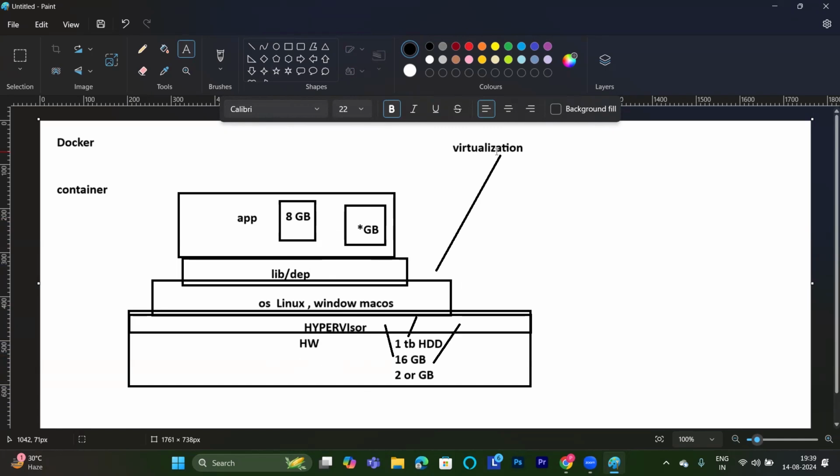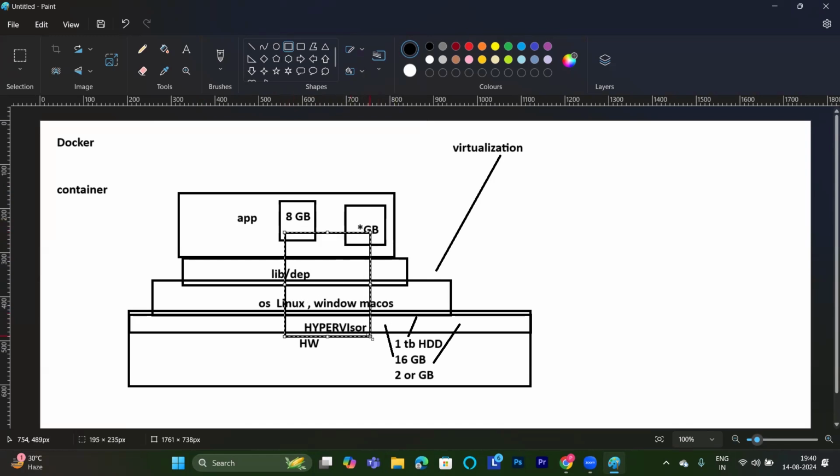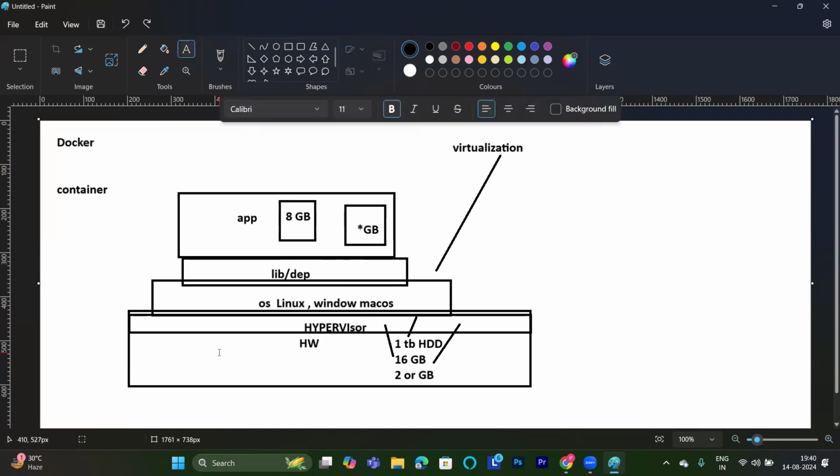But there is one more problem here. What is the problem? Whenever I'm talking about virtualization, there is one problem. What is this application doing? This application is using the hardware components of my host. Basically, this is my host here.